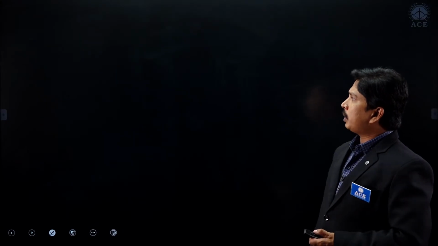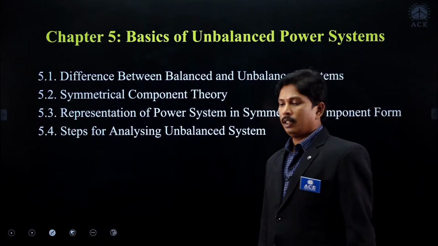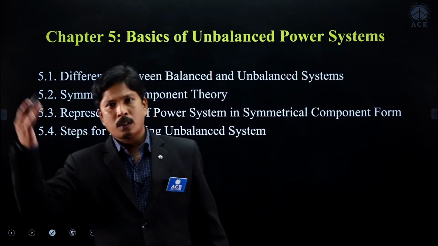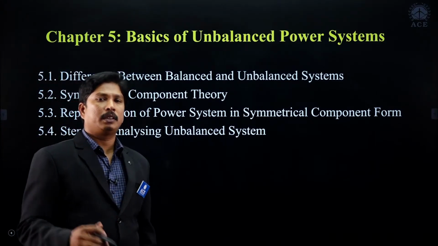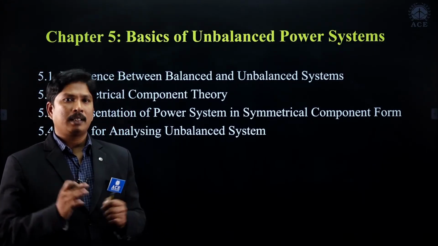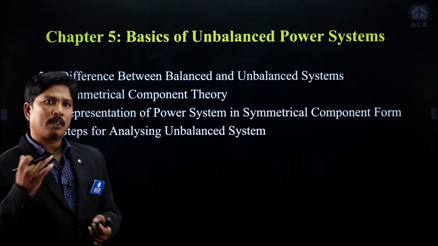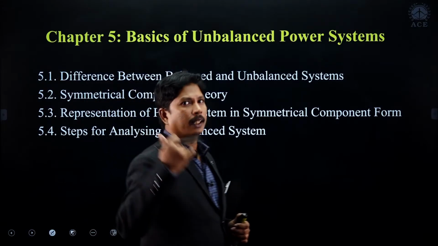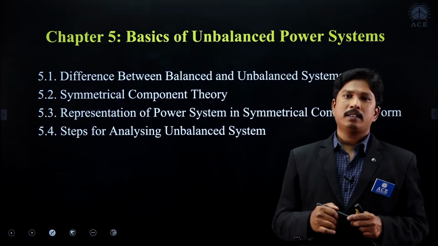And coming to the next one, chapter 5. Now here comes the unbalanced system analysis. Up to now, chapter 1, 2, 3 and 4, we have just been seeing balanced system analysis and steady state operation. The load flow analysis we do under steady state operation only, assuming there are no faults in the system.